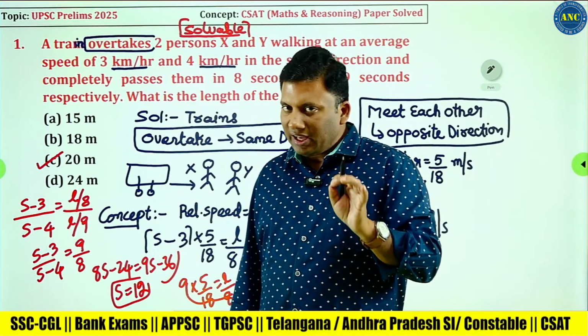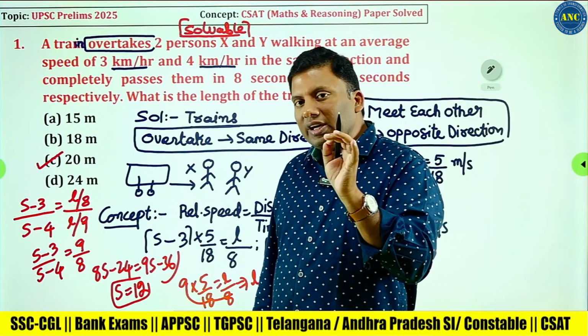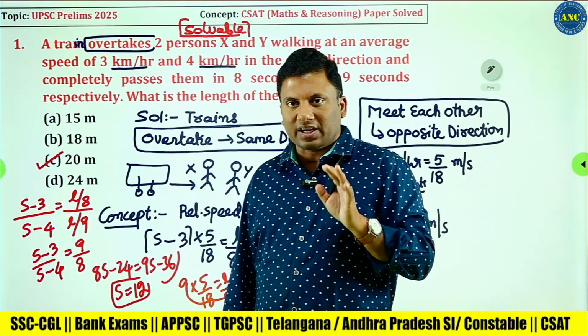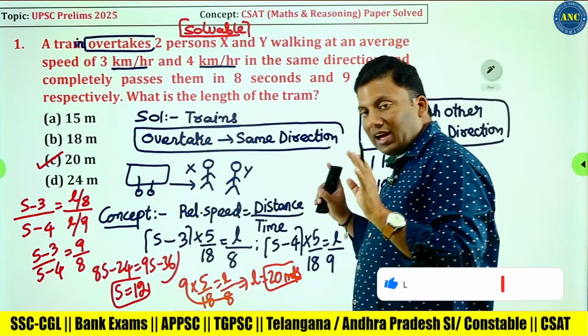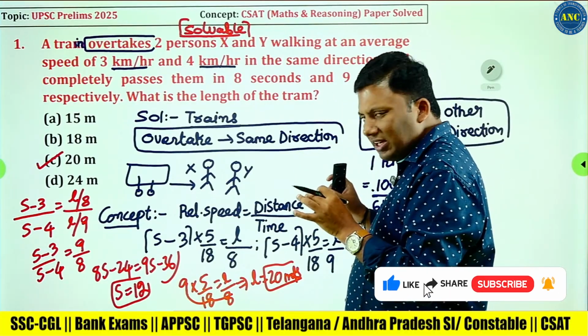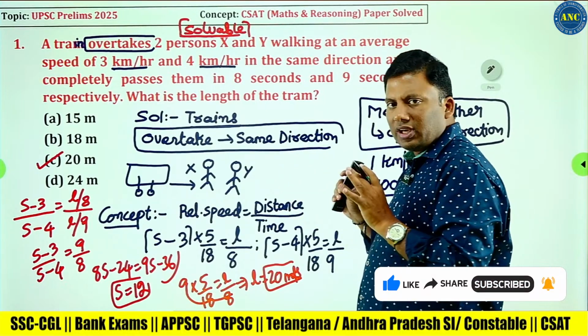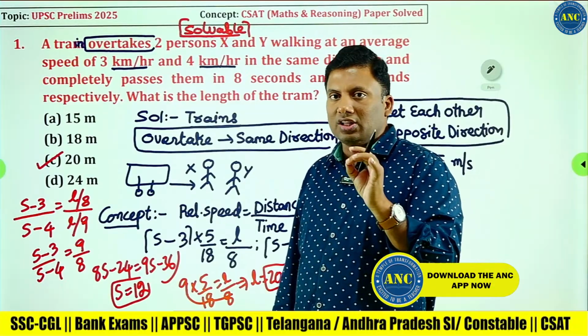Overtaking means same direction, first point. Second point, the input is in kilometers per hour and the answer should be in meters per second, so multiply by 5 by 18. No complex calculations are there. Values are also easy. Every student should have solved this question.